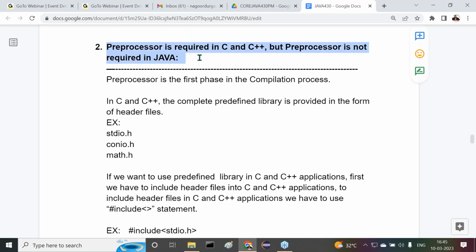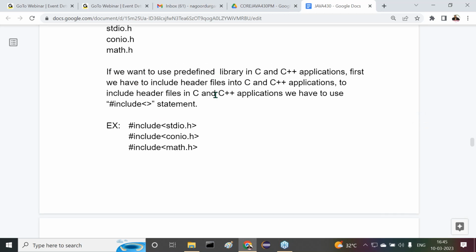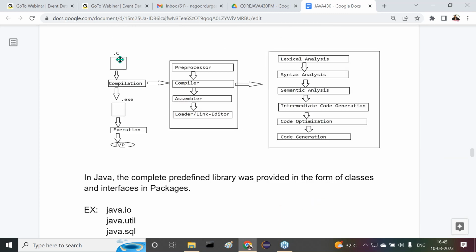Next, second point. Preprocessor is required in C and C++, but a preprocessor is not required in Java. What is a preprocessor actually? There we understood clearly what a preprocessor is, what the location of the preprocessor is, why it is required in C and C++ and why it is not required in Java. These points we have to understand. See this here. Preprocessor is the first phase in the compilation process.